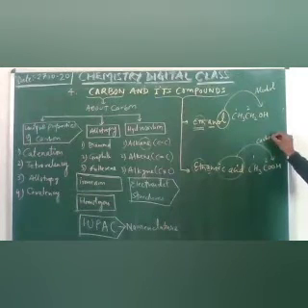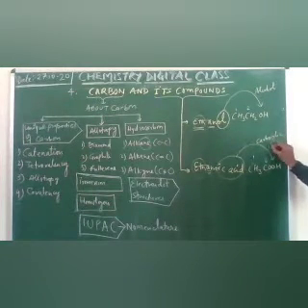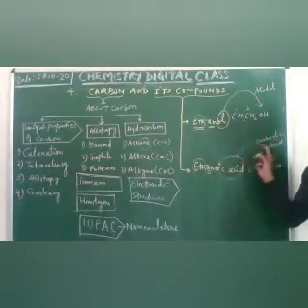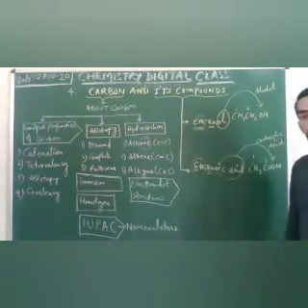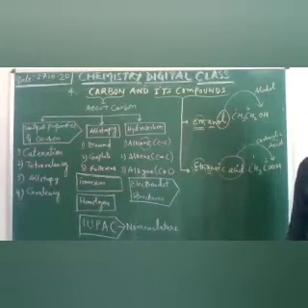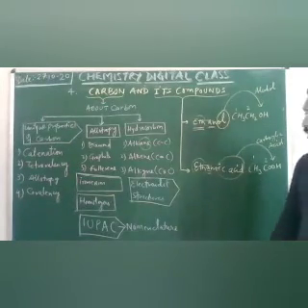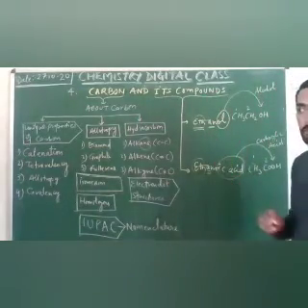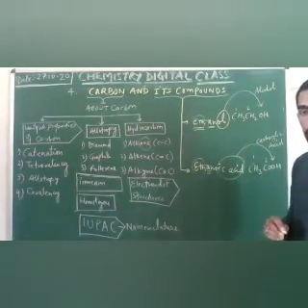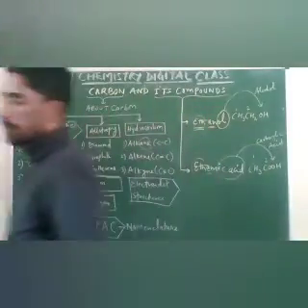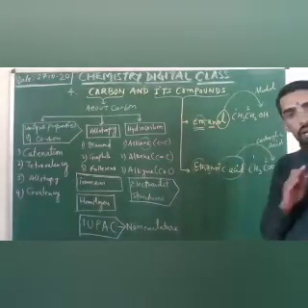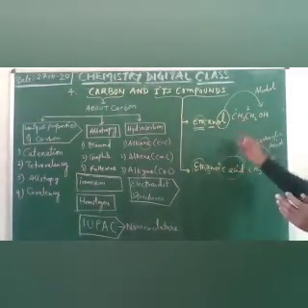The functional group of ethanoic acid is carboxylic acid. Where did we study this? In this chapter, under which topic did we study the names of functional groups? Nomenclature. Okay. Watch that video again, and in that video complete information is there.